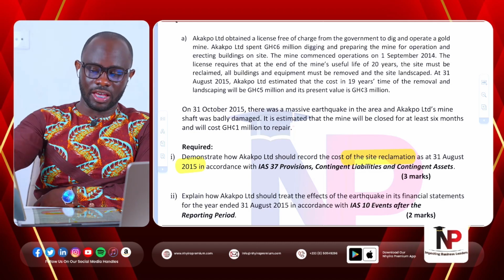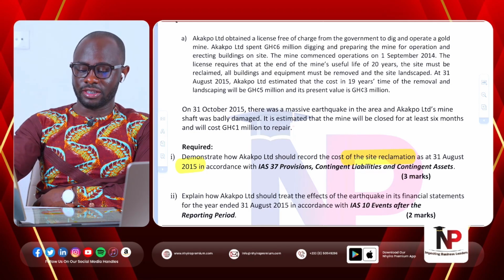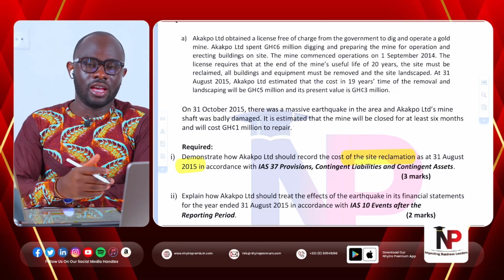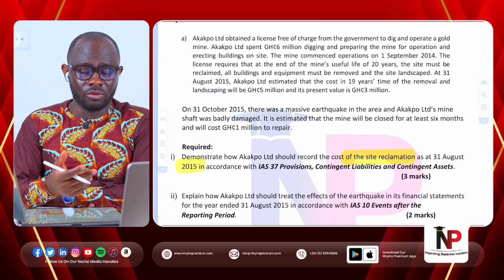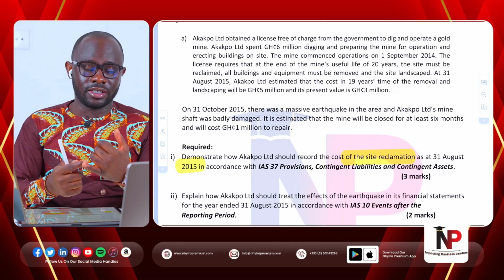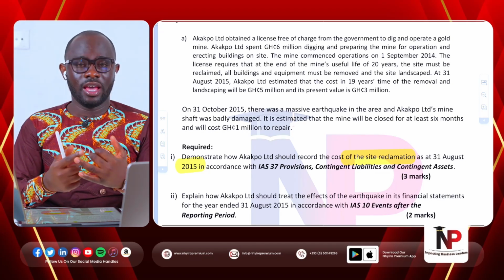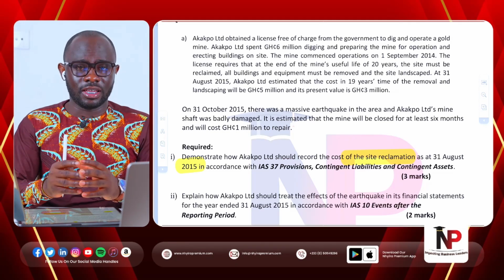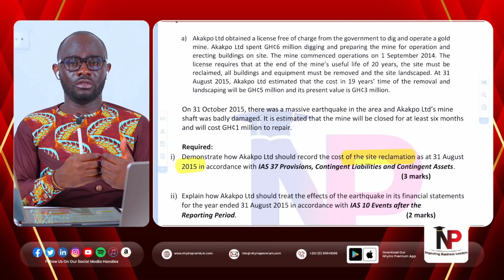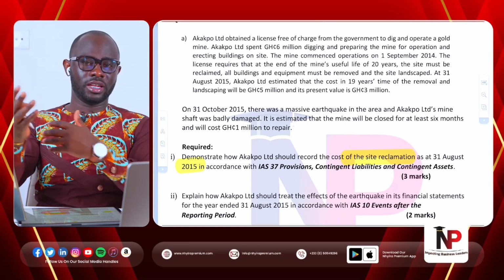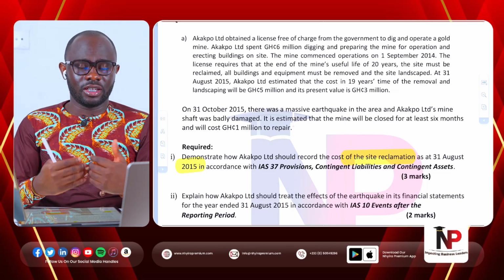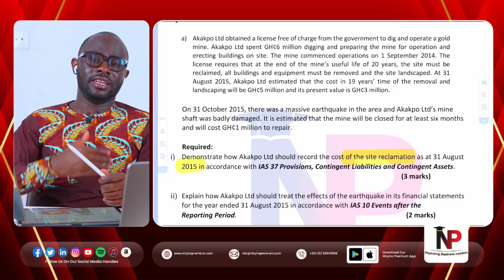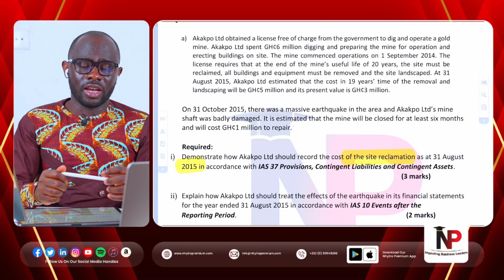Now, in accordance with IAS 37, when an entity is going to be incurring some cost in the future and it meets the recognition criteria of a provision, which means that it is reliably estimated, there is a present obligation, and the settlement will result into transfer of future economic benefit embodying the entity, then it is prudent for us to make provision for that. Now, that future payment that has to be made must be discounted into present terms using the pre-tax cost of capital of the entity, and that must be then recognized in the financial statement.